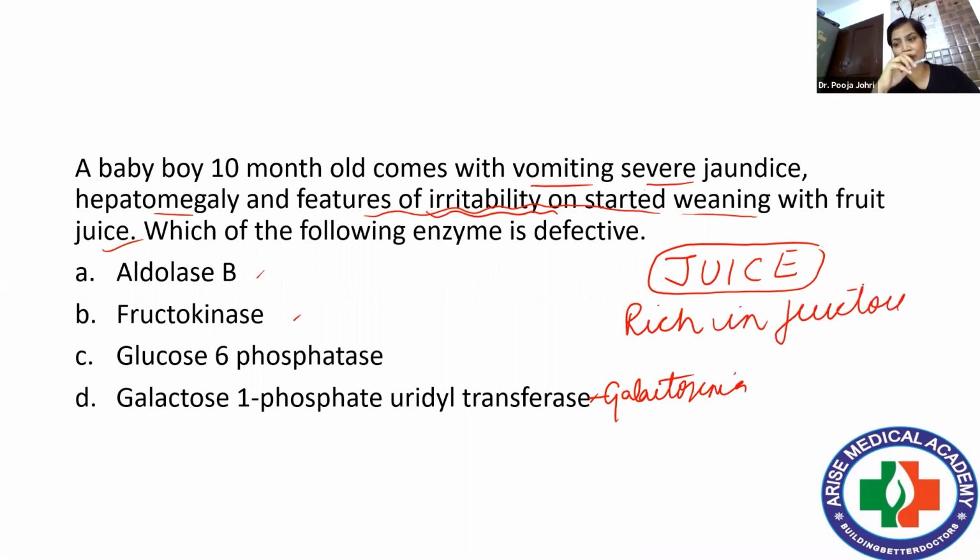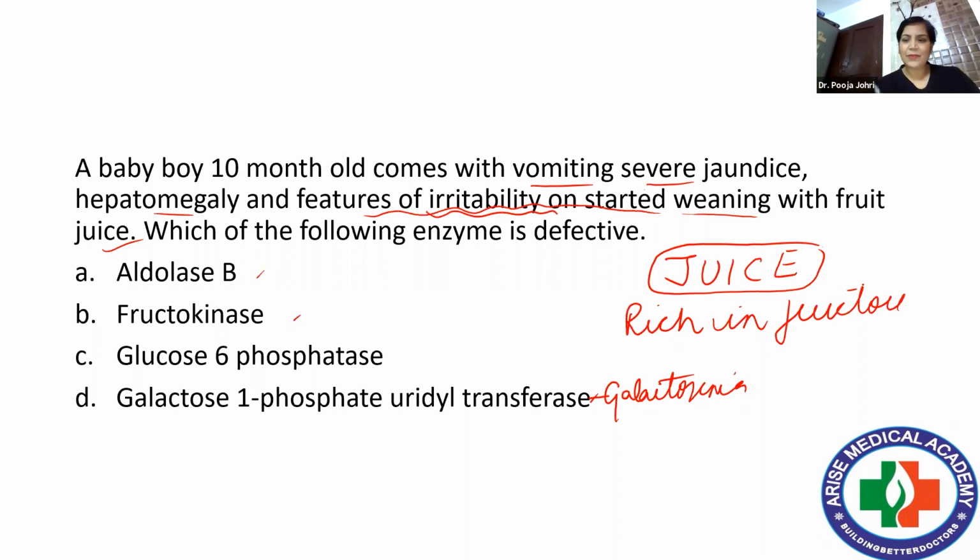Because if we see the sweetening index, fructose has a higher sweetening index than glucose. Similarly, in sucrose the major predominant part is fructose. That is why sucrose is also known as invert sugar. In a nutshell, fructose is sweeter than other sugars, and that is why fructose is a component of honey and different syrups.